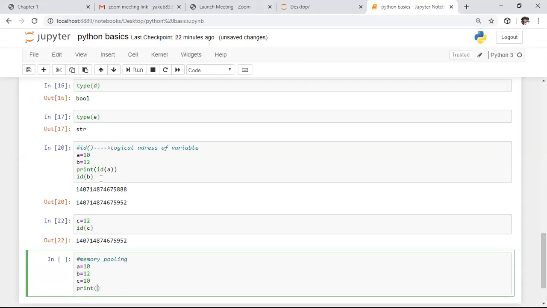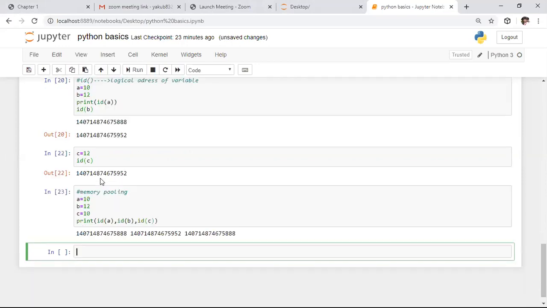So here I'm saying print id of a, comma, id of b, comma, and I need to do the same for id of c. I want to check the logical addresses of all the variables. If you observe all the logical addresses, the logical address of a and c will be the same. Why? Because here we are defining the same values.